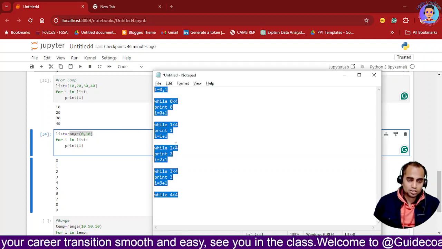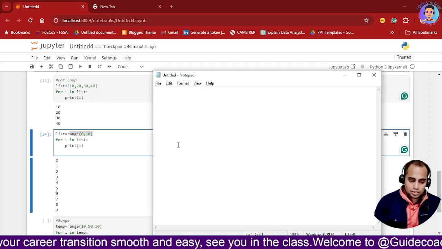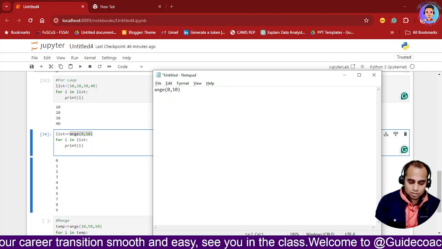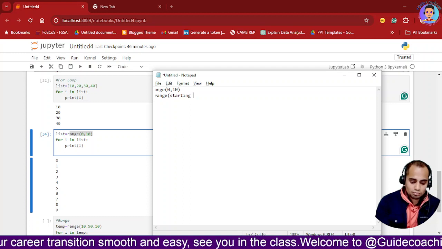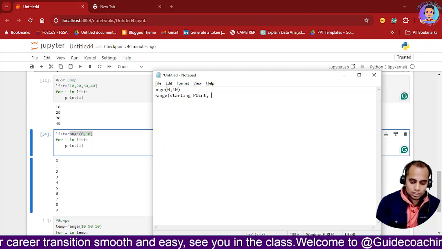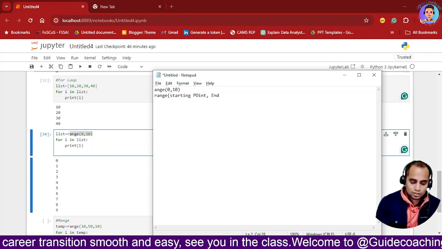So in the range, I'll cut this, I'll paste this. So this is my range and this is the starting point, comma, end point.